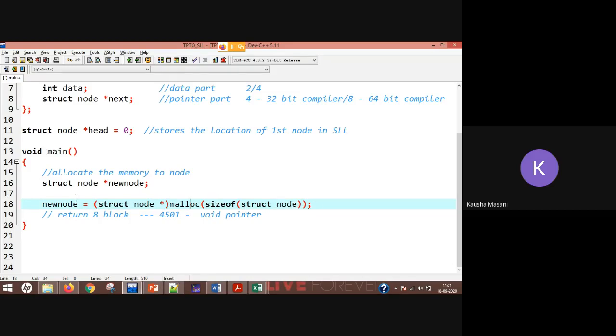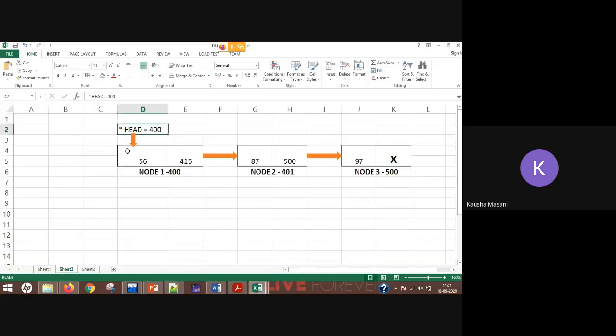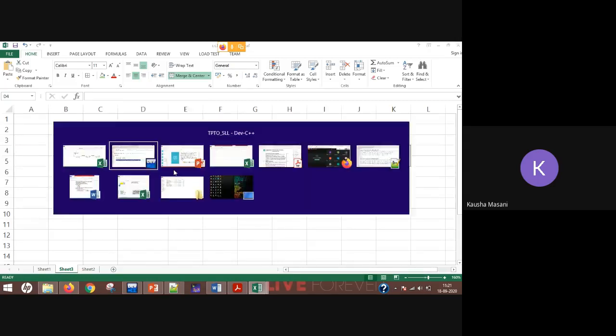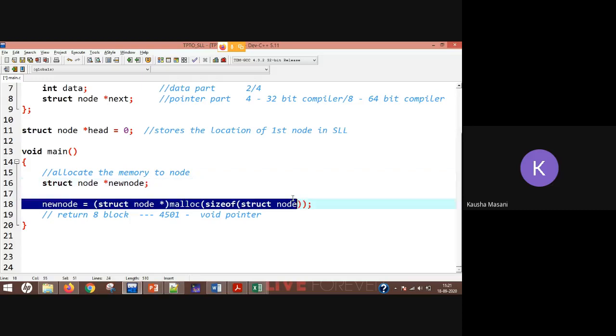Now you can say that you have created a node. Yet you have not given this data part and this pointer part any values. You have just allocated this size, or you can say you have just acquired this memory location with the help of this one line of code.